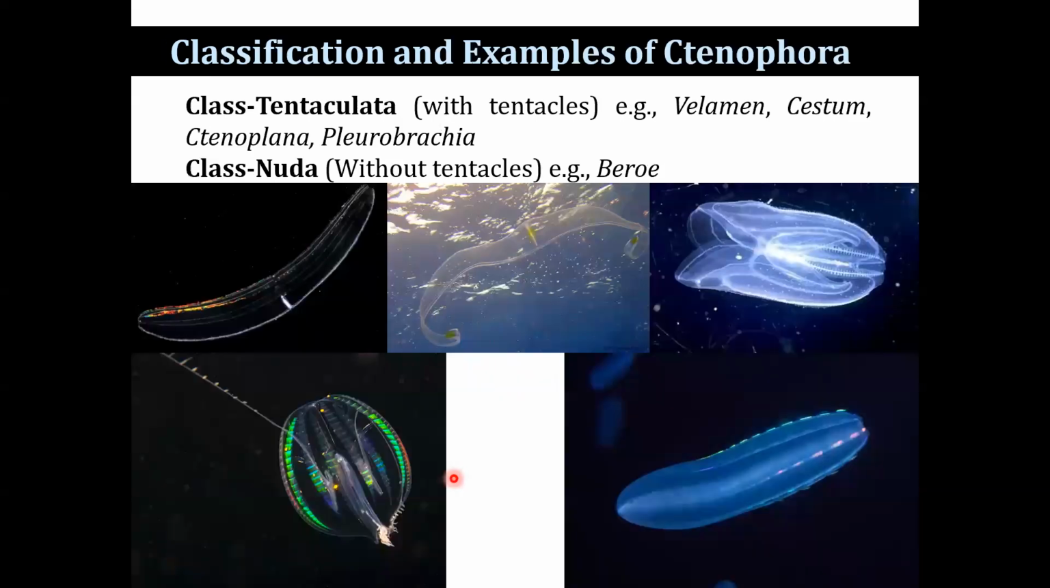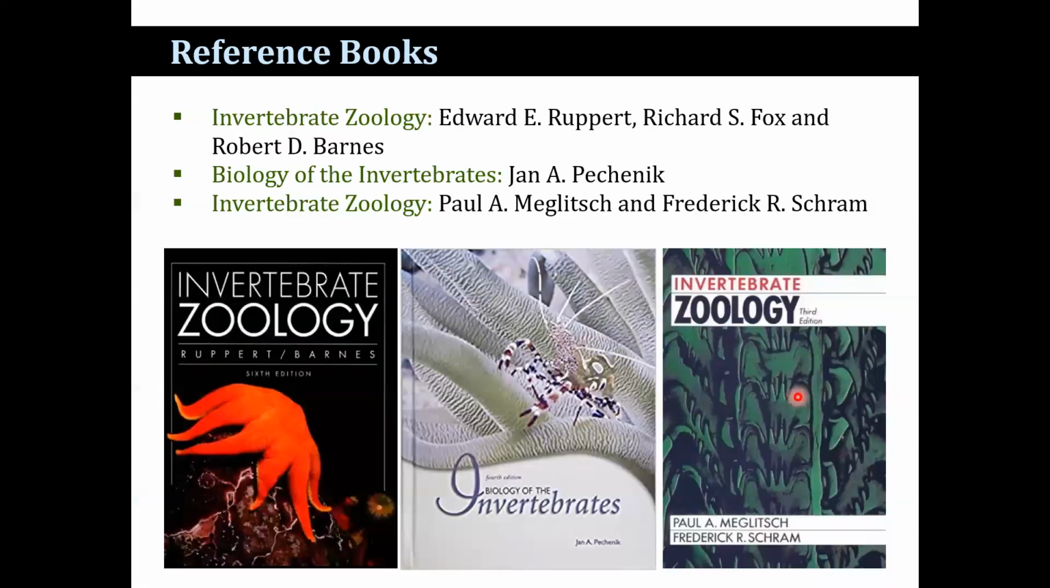Now, Ctenophora is divided into two classes. Class Tentaculata contains tentacles, whereas the class Nuda is without tentacles. These are the examples: this is a Velamen, this is a Cestum, this is a Ctenoplana, this is a Pleurobrachia, and this is a Beroe. All figures are collected from Google Images.